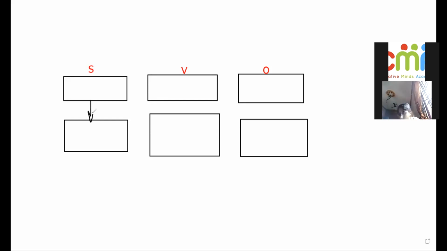If you have any word describing the subject, any word describing the verb, and any word describing the object, it will come here.